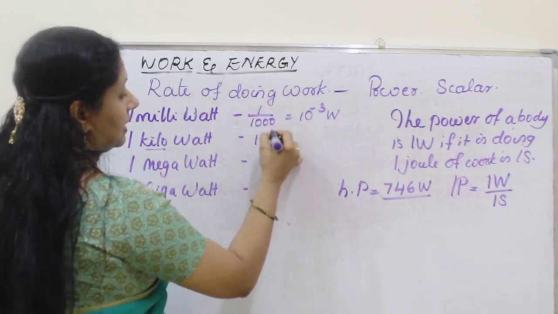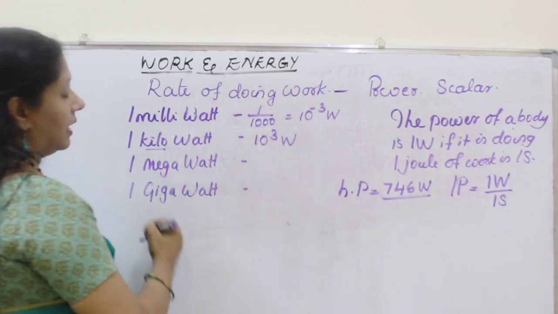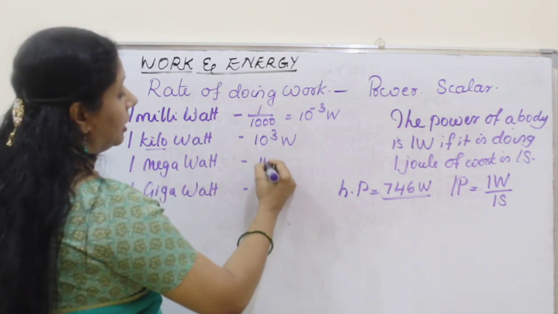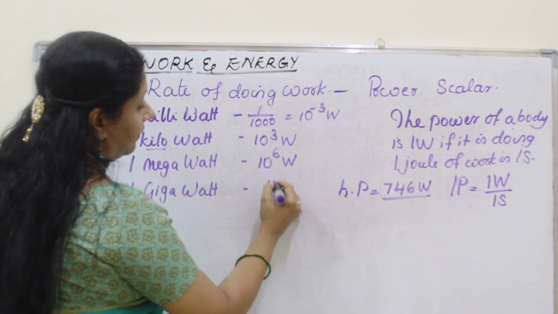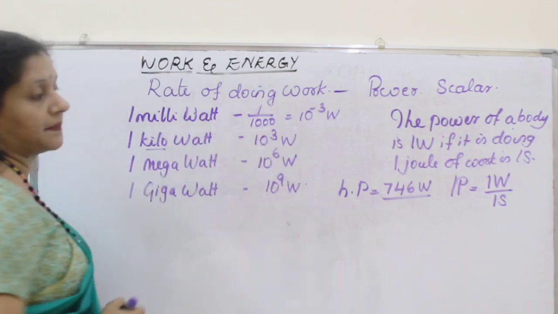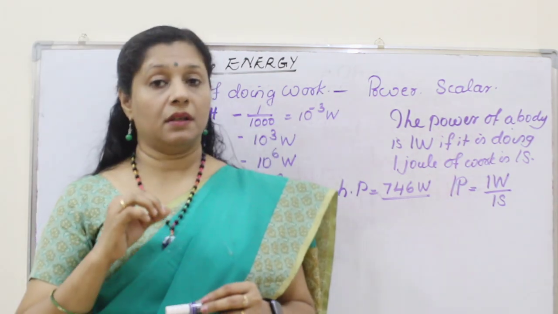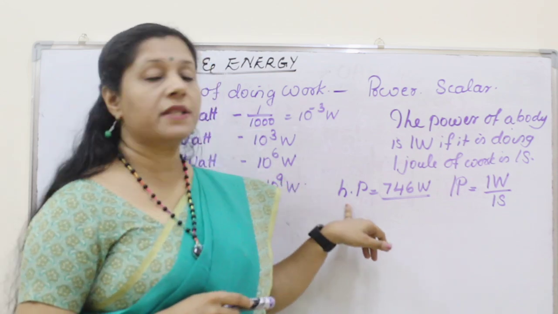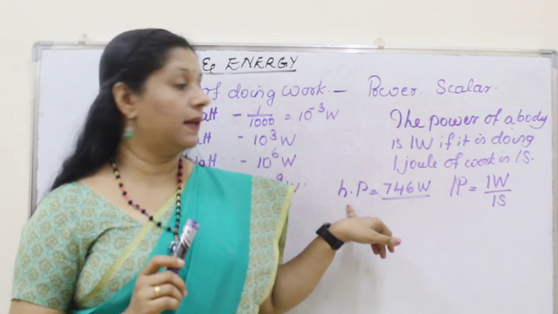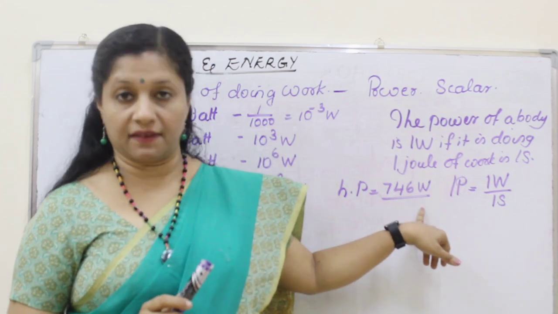So 1000 means 10 to the power of 3 watts. If you want a megawatt, 10 to the power of 6 watts. Gigawatt, 10 to the power of 9 watts. There is one more very popular unit for power, usually we use in engineering, that is horsepower. 1 horsepower is equivalent to 746 watts.